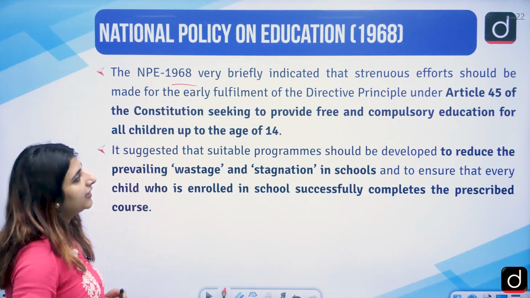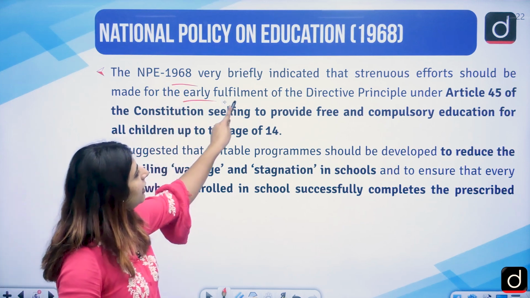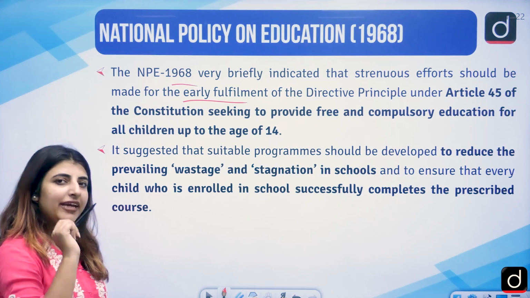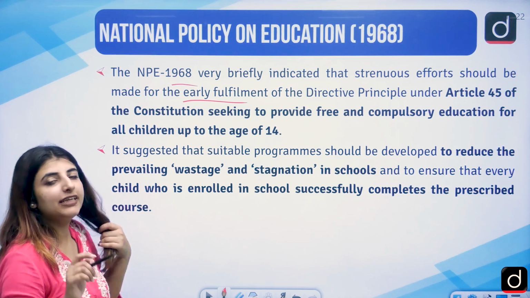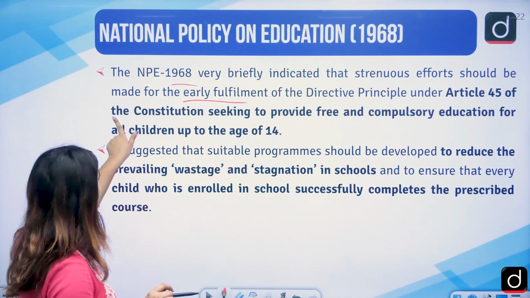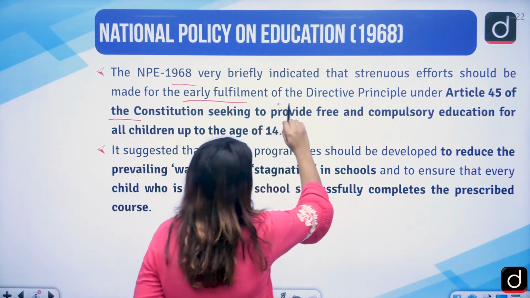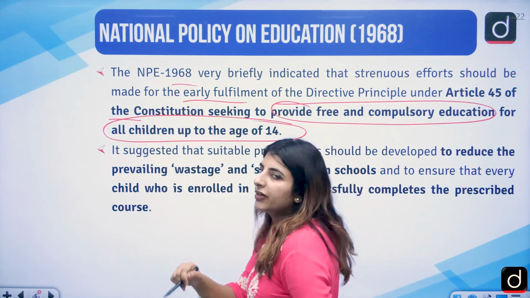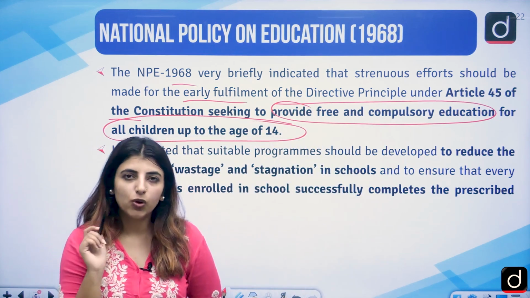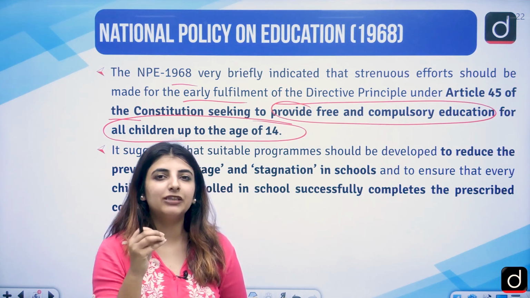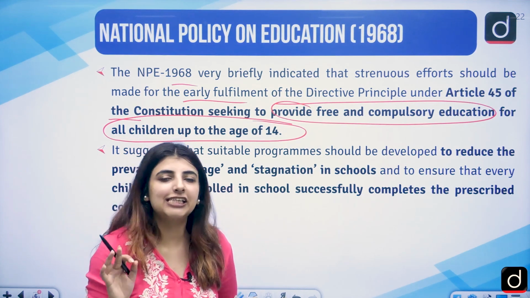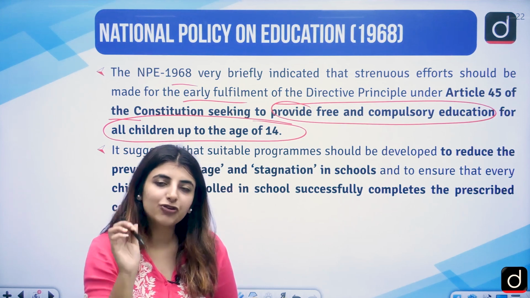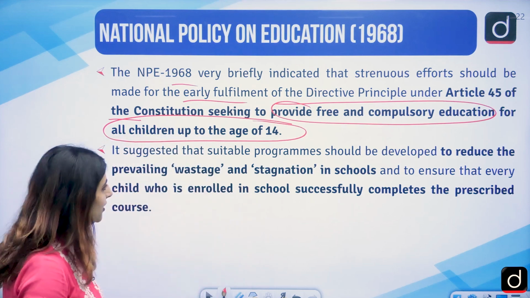Very briefly indicated, strenuous efforts should be made for the early fulfillment of the DPSPs under Article 45. So for any articles which come under any policy, you should know those things. Article 45 of the Constitution seeks to provide free and compulsory education for all children up to the age of 14. So this was one such promise in the 1968 policy as well, that till 14 years of age, you all should be getting education, the primary education, etc.